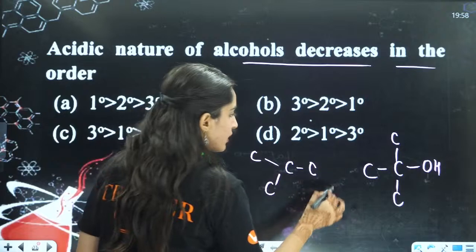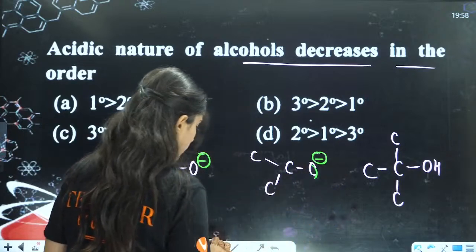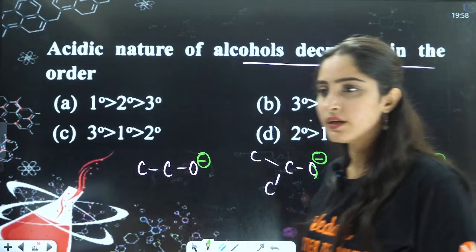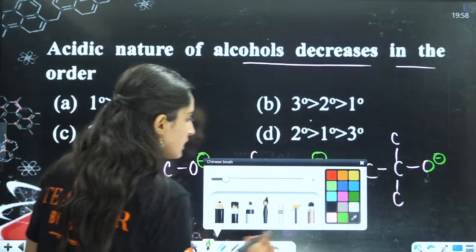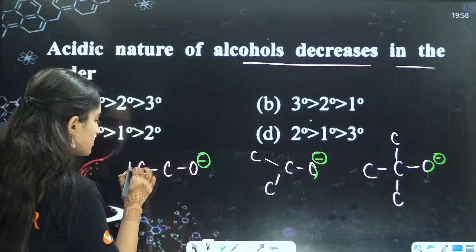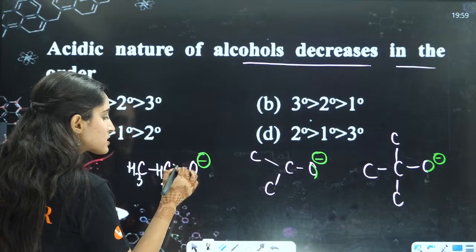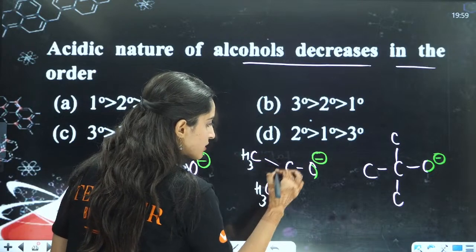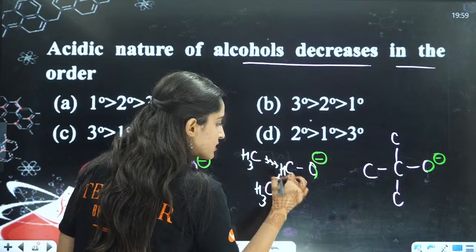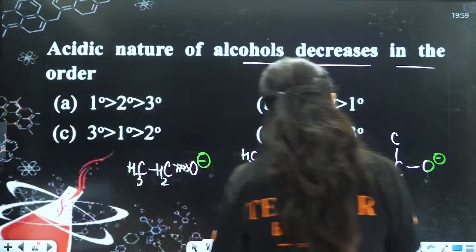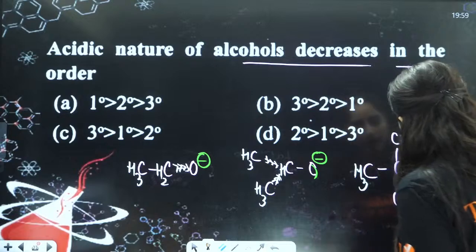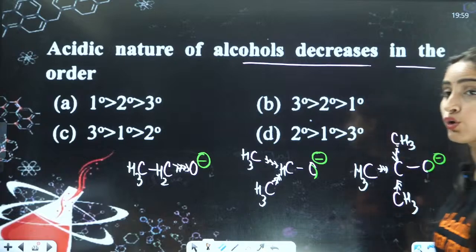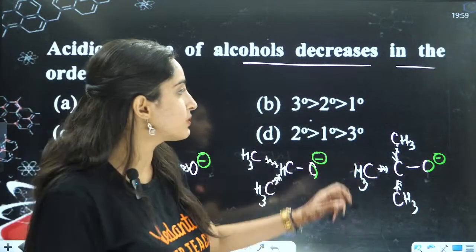So this is negative, here also this is negative, here also this is negative. So this is your negative. Now let us see what will happen here. This is your CH3, CH2. It will start donating from one side. Here it is donating from two sides. Here the donation is from three sides, because methyl group, an alkyl chain, is a very good donor. So here the donation is from 3 sides.